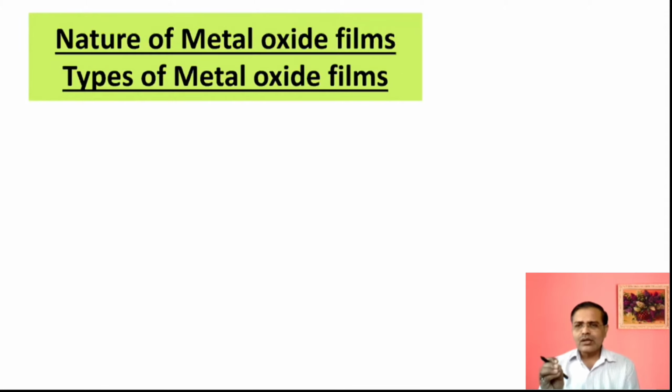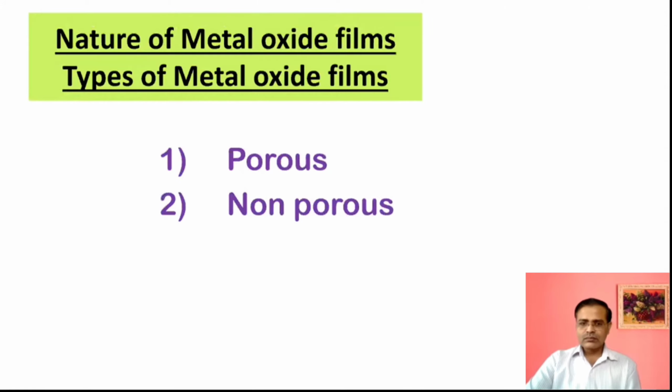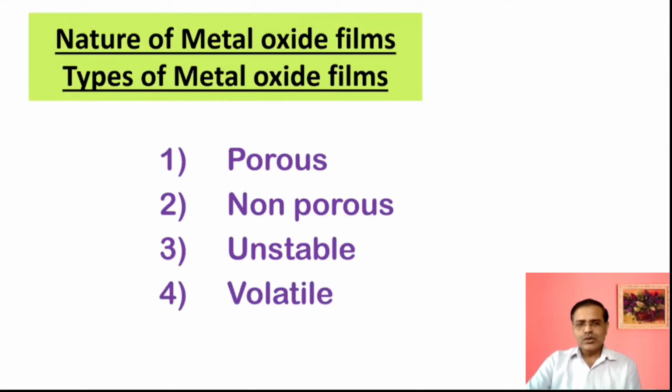So oxygen and metal form metal oxide, and we need to see the nature of metal oxide film, which is also called types of metal oxide film. There are 4 types of metal oxide film: porous, non-porous, unstable, and volatile metal oxide film. So these are the 4 forms of metal oxide film.